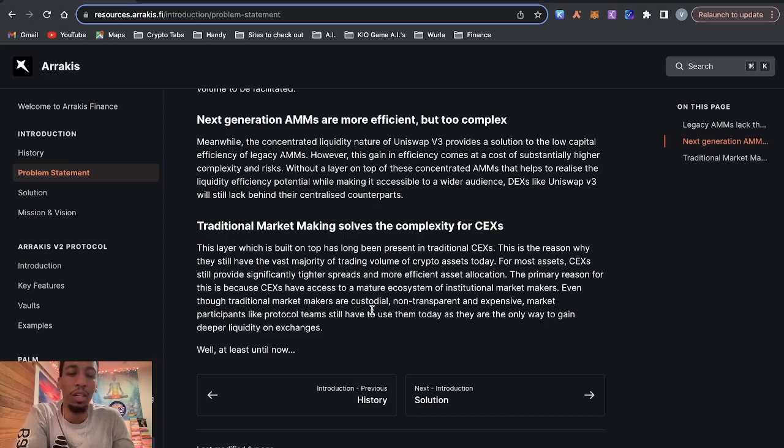Even though traditional market makers are custodial, non-transparent, and expensive, market participants like protocol teams still have to use them today, as they are not the only way to gain deeper liquidity on exchanges. So just to translate this a little bit, the same thing that we're doing within DeFi, this isn't new, concentrated liquidity. This is how market makers provide liquidity on centralized exchanges, what they're talking about.